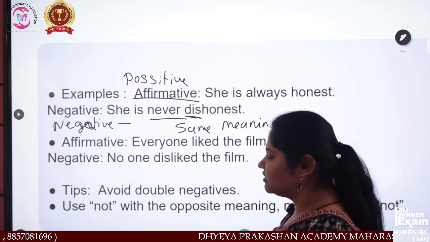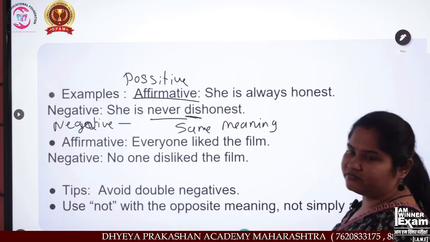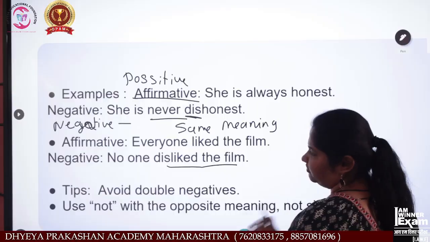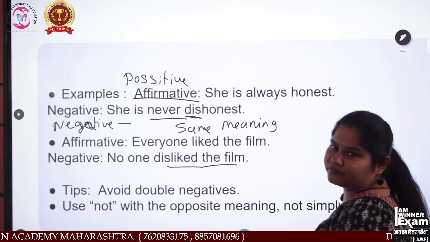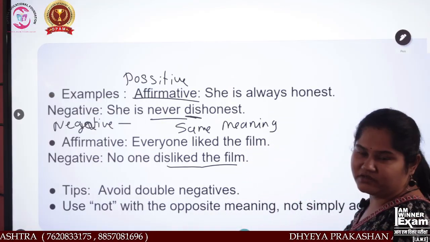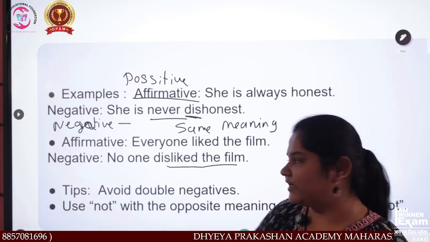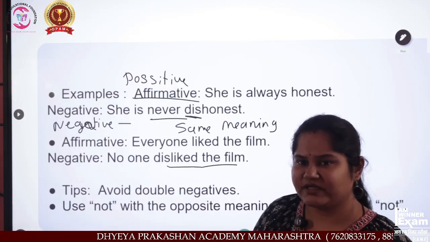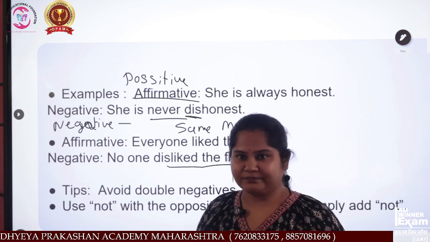Now next is an affirmative sentence: everyone likes the film. Now see the negative: no one dislikes the film means automatically everyone is liking it. See, dislike and like are opposites, right? We are using opposite words in a positive way. That is what a negative is. An affirmative is simple, talking about the positive sentence, taking the proper words, right?